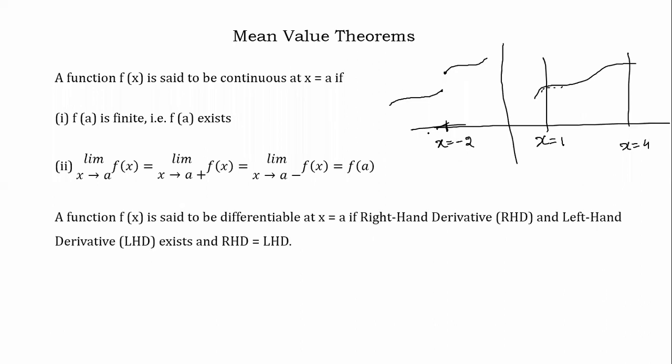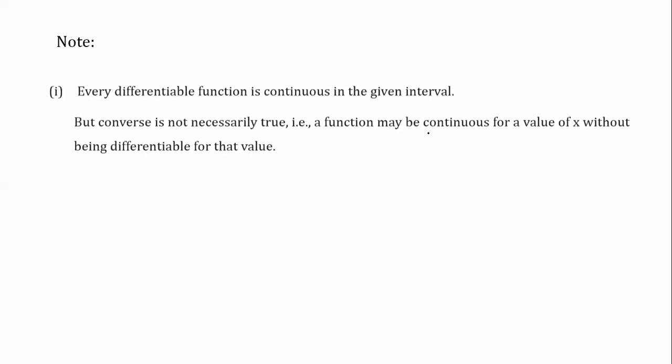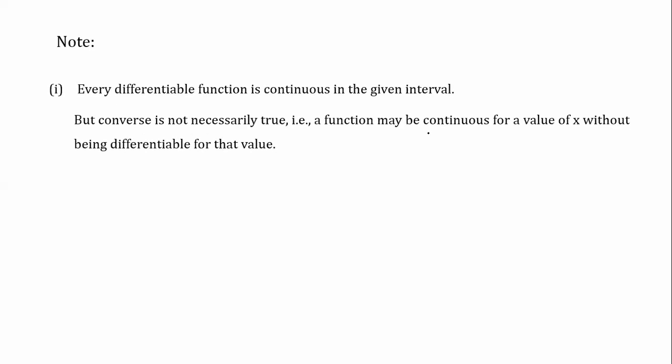Then a function f(x) is said to be differentiable at x equal to a if the right hand derivative is exactly the same as the left hand derivative. The same way we know the first principle of derivative, and accordingly there are some points to be noted. Every differentiable function is continuous in the given interval, but the converse is not necessarily true.